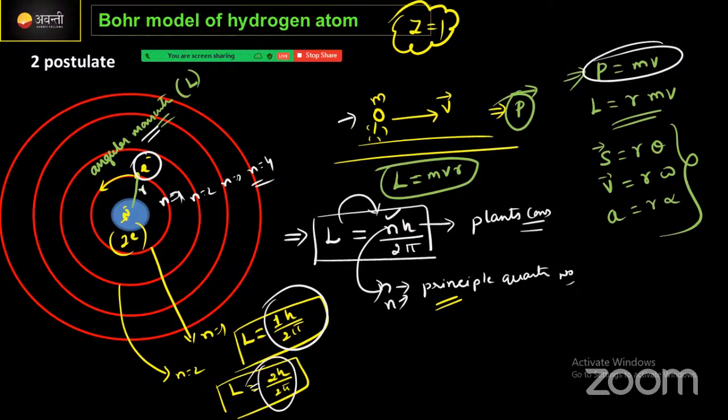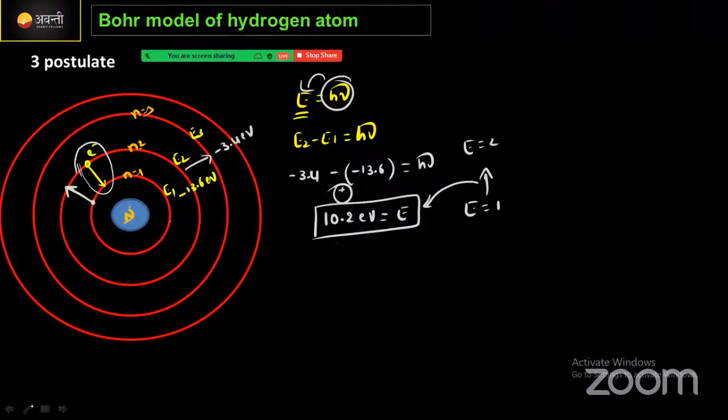For the third state, the angular momentum becomes 3h divided by 2 pi. The angular momentum depends upon the number of the state and the energy state values. Clear enough?